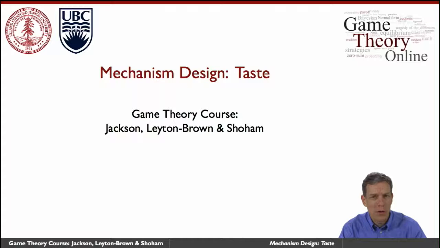And now what we want to do is flip things upside down. So this will be game theory on its head. And the idea is, instead of taking the game as given and trying to analyze it, we'll look at situations where we have some idea of what we'd like to see be the outcome. And then the question is, can we design a game that will yield that outcome? So can we design institutions?